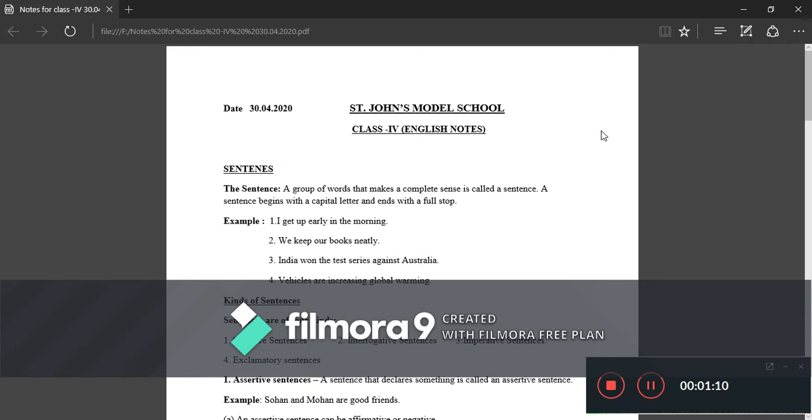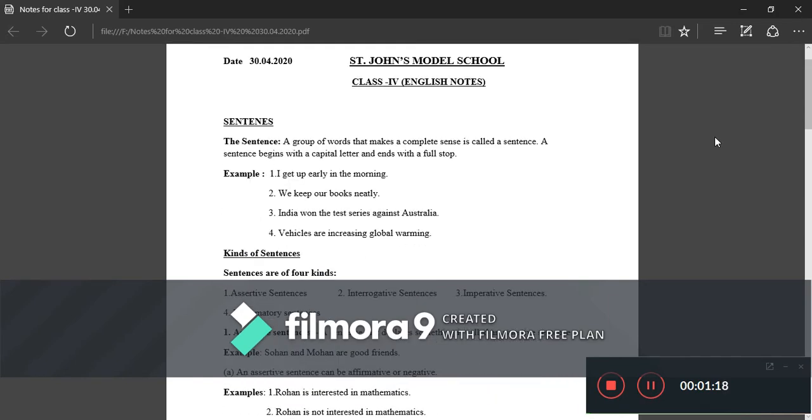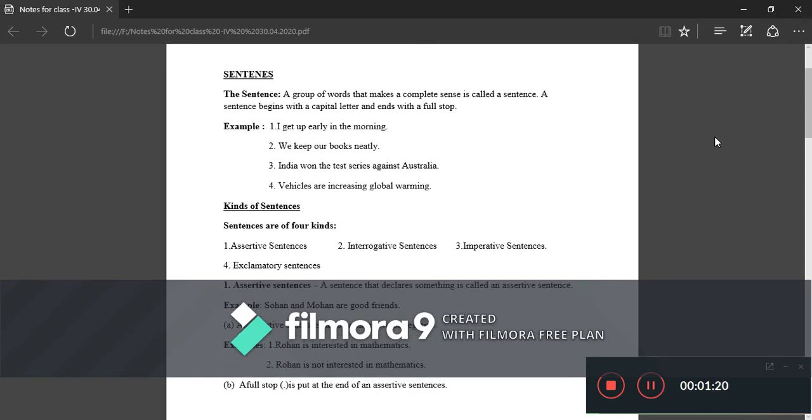Now come to kinds of sentences. Sentences are of four kinds. First one is assertive or declarative sentences. A sentence that declares something is called an assertive sentence.